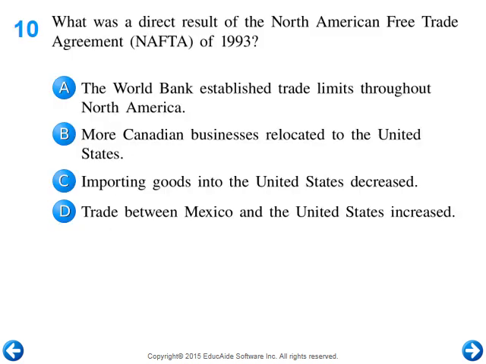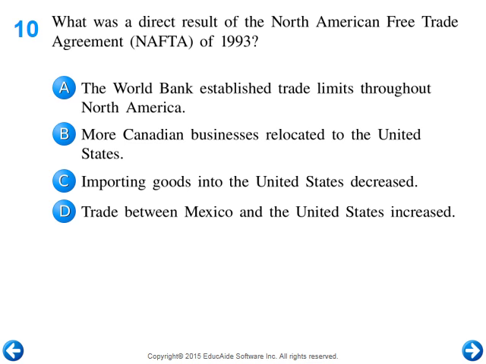Number 10. What is the direct result of the North American Free Trade Agreement, NAFTA, of 1983? Now, NAFTA basically said that we would not tax anything coming in from Mexico or Canada, and they wouldn't tax our stuff either. Sounds like a great plan until you start realizing that under NAFTA, the cars that Ford was making in Detroit and paying UAW workers almost $30 an hour to produce can now be made in Mexico, where they can pay these people almost $30 a day to produce the same cars and ship them across the border, and they don't have to pay any extra for it.